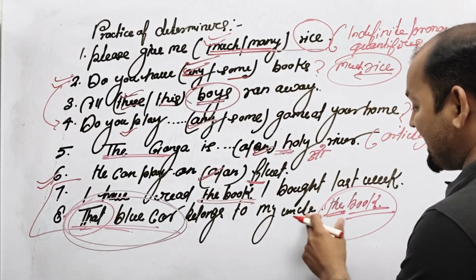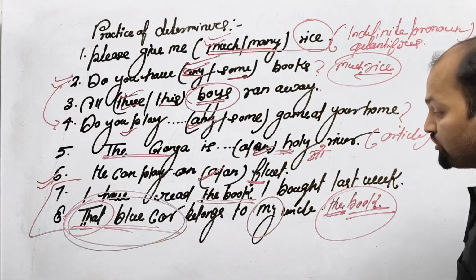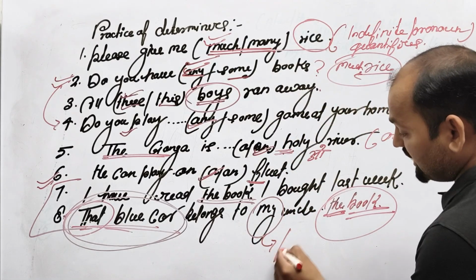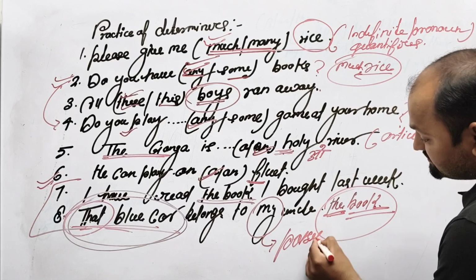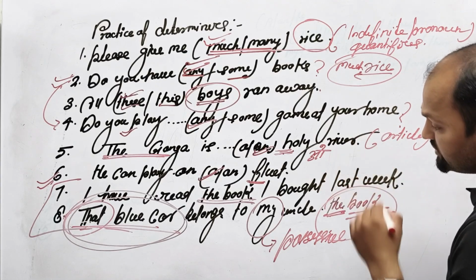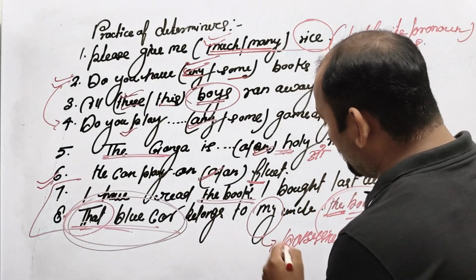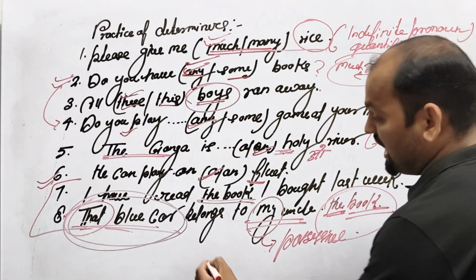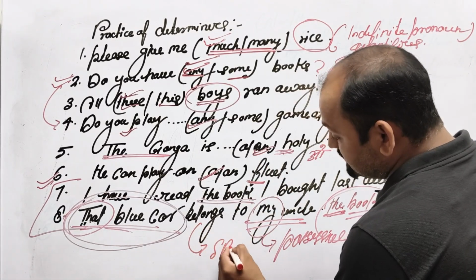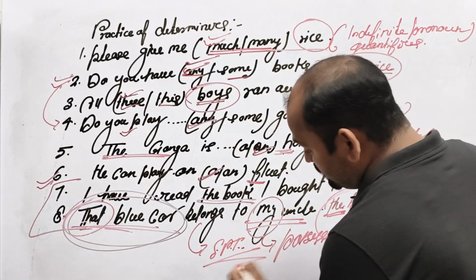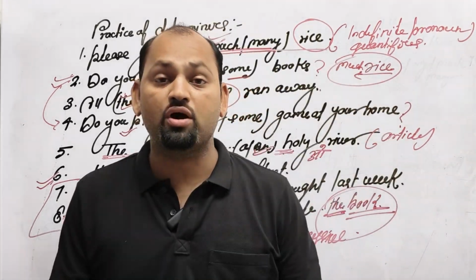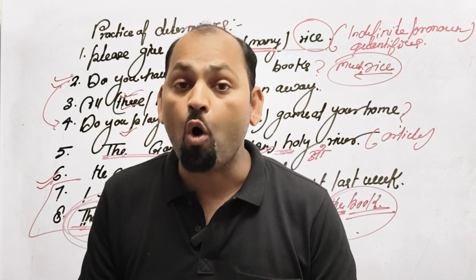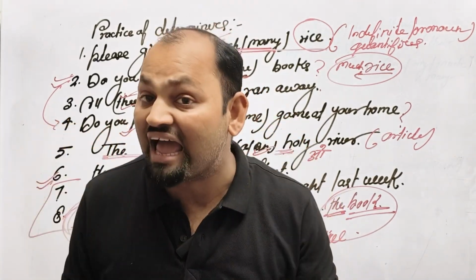My is also called possessive case. Yes, this is called possessive case. So there are two determiners used in this statement, and this statement is in simple present tense. Okay, dear students, I hope you have understood the rest of all the examples which we analyzed and discussed.